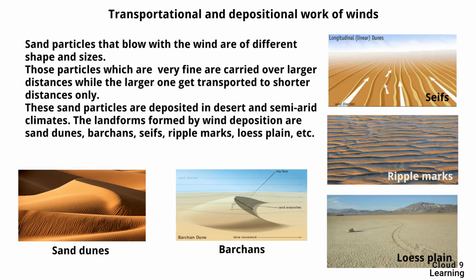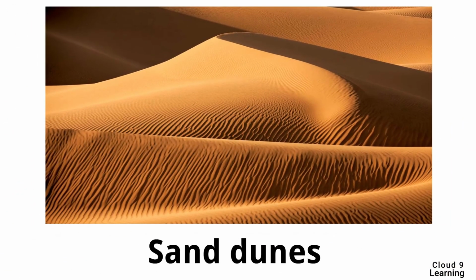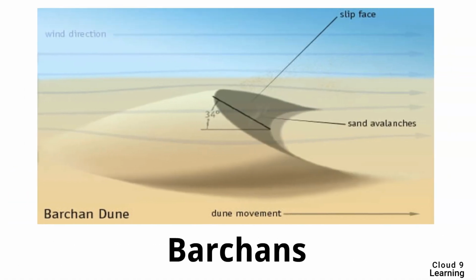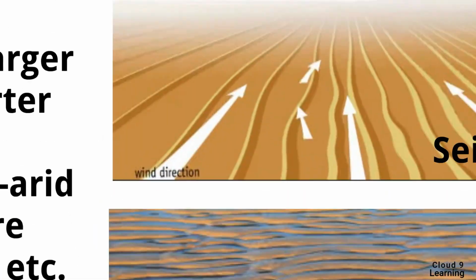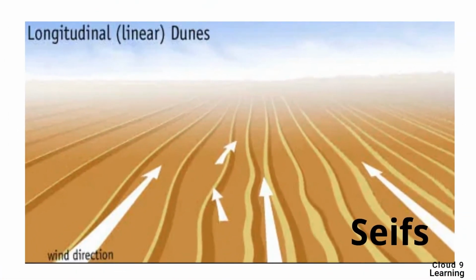The first one is the sand dunes. Sand dunes are hill-shaped. It is formed when wind blows sand across the desert. The second image is of a barchan. It is a crescent-shaped shifting sand dune. It is formed when a steady wind blows in one direction. The third one is Seif. Seifs are longitudinal dunes generally oriented in a direction parallel to the prevailing winds.